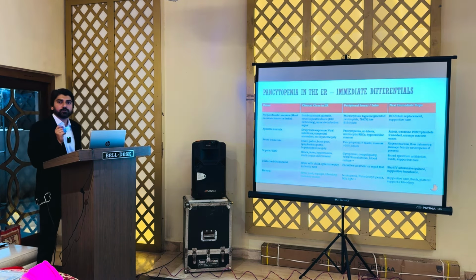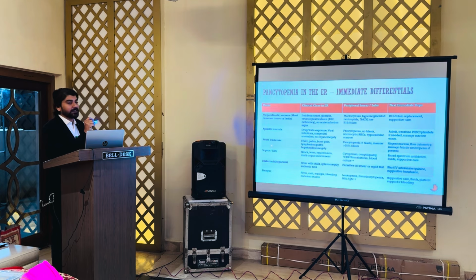So the most common cause in India is megaloblastic anemia. Then we should think of aplastic anemia, but aplastic anemia will usually present with pancytopenia. Then acute leukemias, which also present with pancytopenia, but blasts will always be present in the bone marrow. So if the bone marrow shows more than 25% blasts and the peripheral smear shows more than 20% blasts, then we think of acute leukemia.